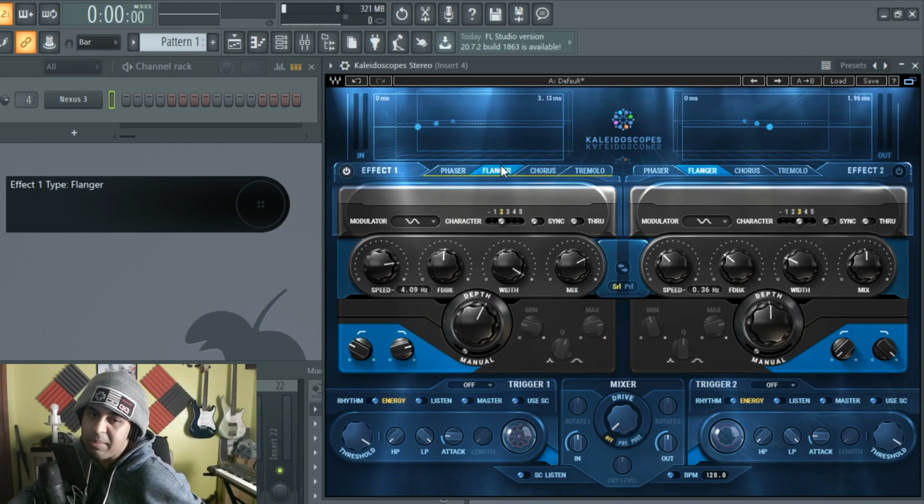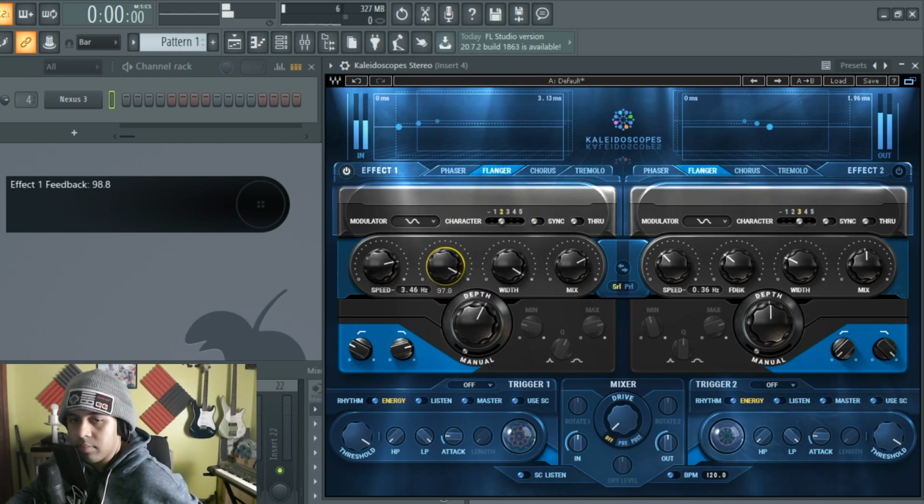It's pretty much the same overall in some sense with the other effects like the flanger and the chorus. So the flanger and the chorus have the same exact parameters, just different colors. Whereas, you can see the phaser had the resonance, and then this doesn't have the range because the flanger's like, yo, we're doing everything. But in terms of flanger, we have the feedback, which is the intensity of that, how much is going in.